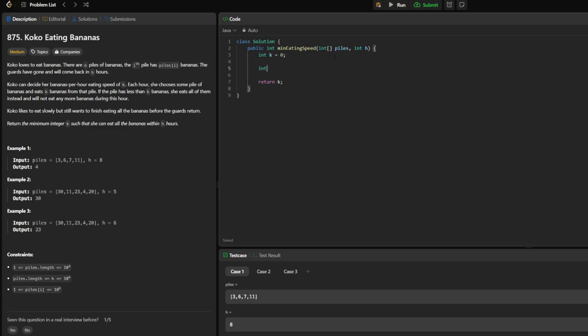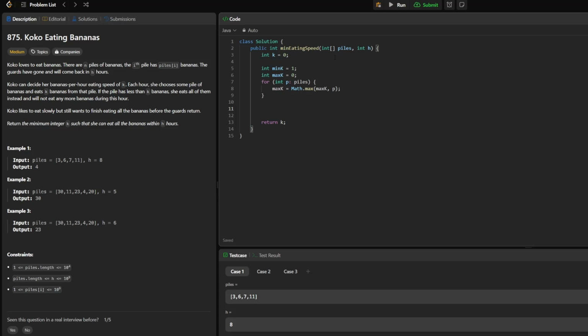We need to define our left and right pointer, which is going to be, for our left pointer, min k, which is equal to 1, and then our right pointer, max k, is going to be equal to the maximum bananas in a single pile. We need to figure that out here, so we can write a simple enhanced for loop in Java, and make max k equal to the maximum value that we see in this array. So we do Math.max of max k comma p, and that will give us the maximum value in the array.